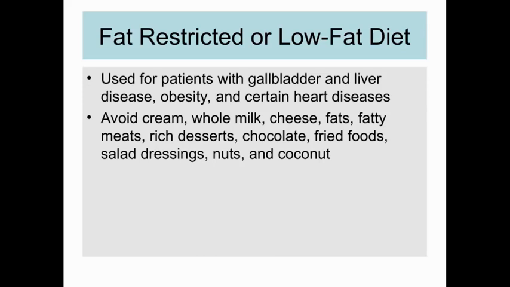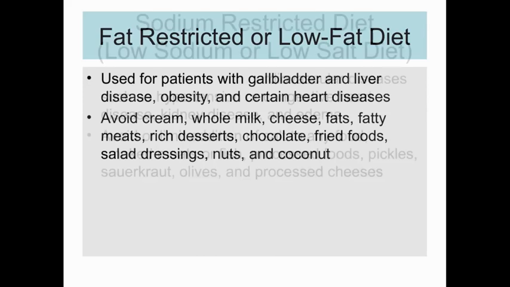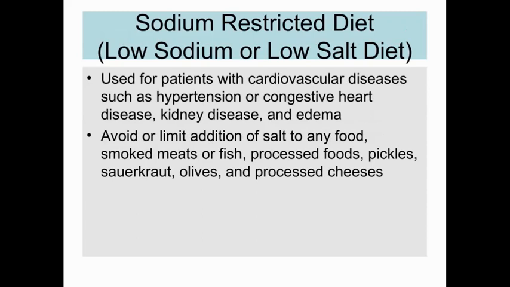If we give them high fat food, the more fat we give, the less it will get metabolized and it will cause more harm to their existing diseases. Next, we move on to sodium restricted diet, or low sodium or low salt diet.